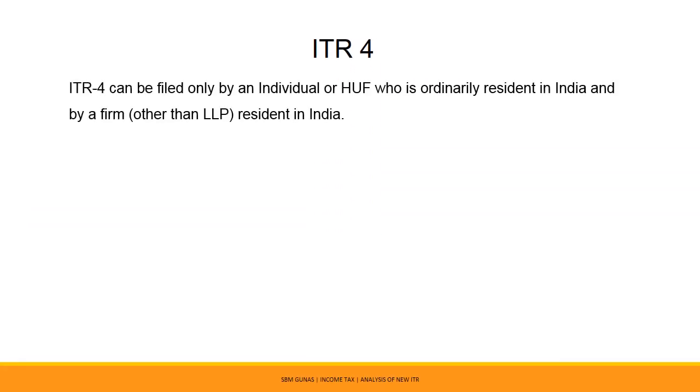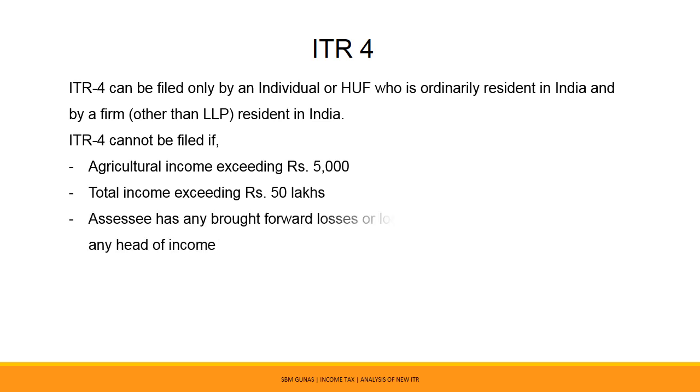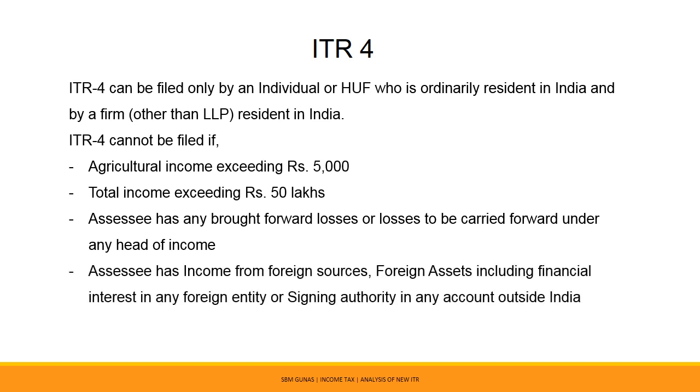ITR 4 can be filed only by an individual or HUF who is ordinarily resident in India and by a firm other than LLP resident in India. ITR 4 cannot be filed if agricultural income exceeds Rs 5,000, total income exceeds Rs 50 lakhs, SSC has any brought forward losses or losses to be carried forward under any head of income, SSC has income from foreign sources, foreign assets including financial interest in any foreign entity, or signing authority in any account outside India.